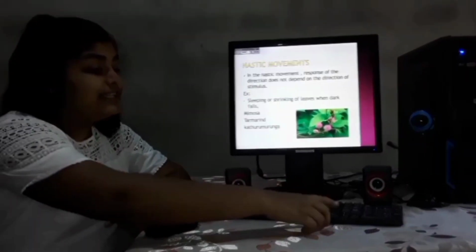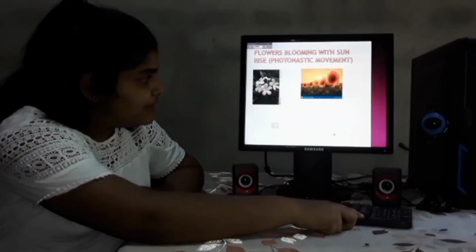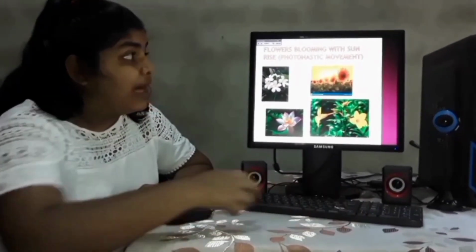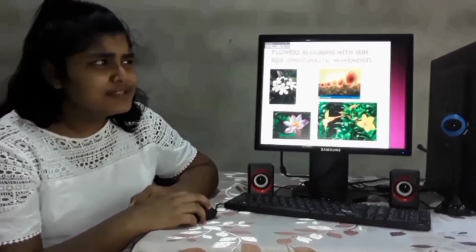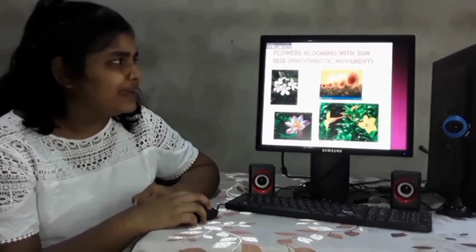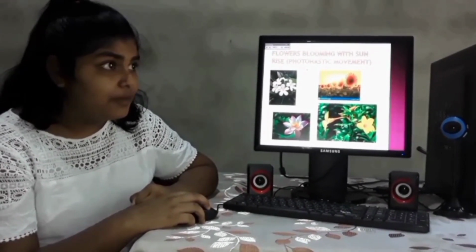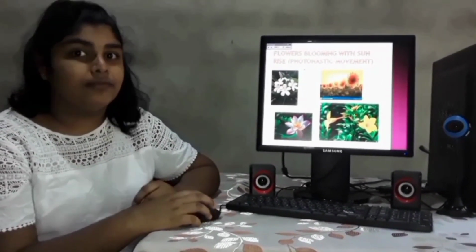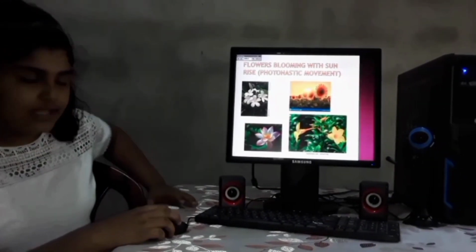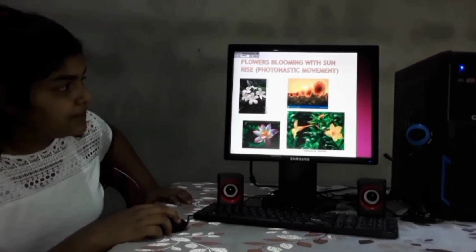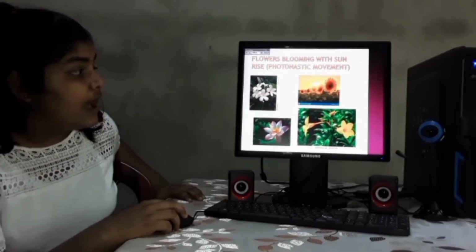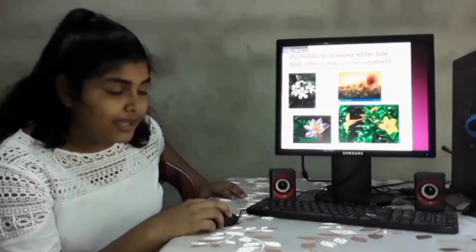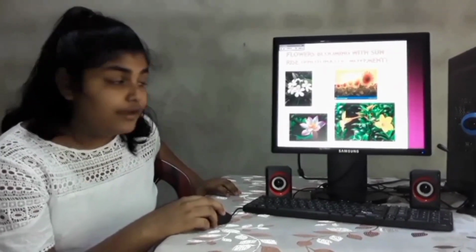Let's move to our next slide. What is our next slide? Flowers blooming with the sunrise. There is a special name to identify that. What is the special name? Photonastic movement. You can see some flowers are blooming at sunrise. What are the flowers? Aralia flower, sunflower, lotus and Rukathana.